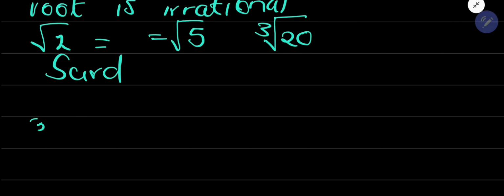If you have a cube root and you put a perfect cube under it, like 8, it will definitely give you an integer. So the cube root of 8, we know that it's 2.